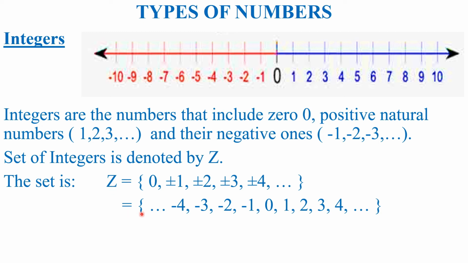The set of integers is also written in this form, as 0 is in the middle, and on the right side of 0 there are natural numbers or positive numbers like 1, 2, 3, 4 and so on, and on the left side of 0, as you have seen in the number line, there are negative numbers, and both ends just continue, they never end.